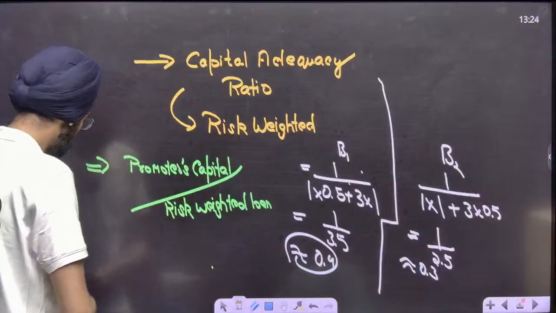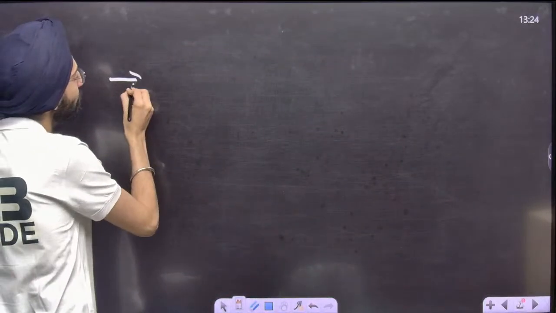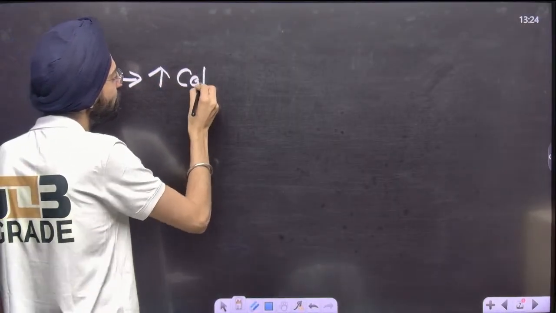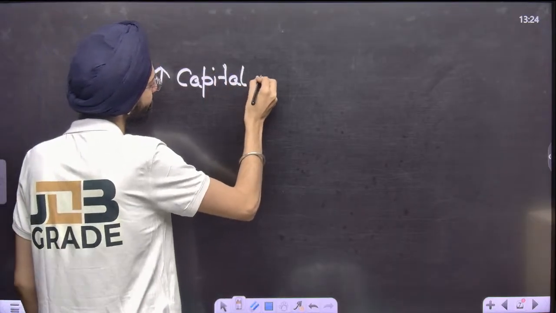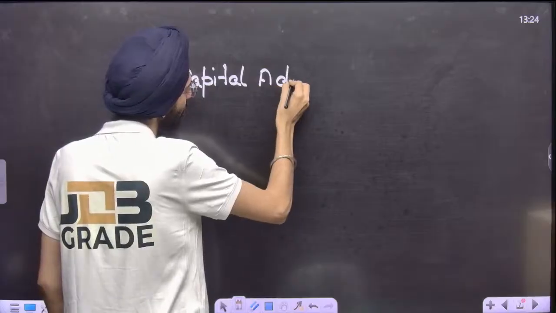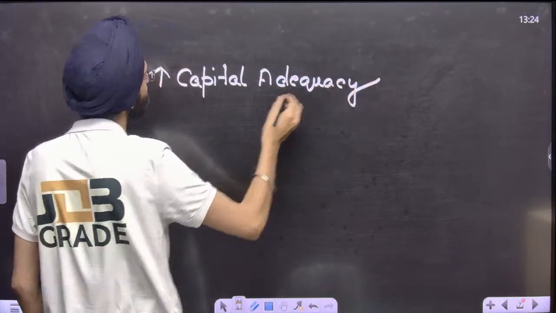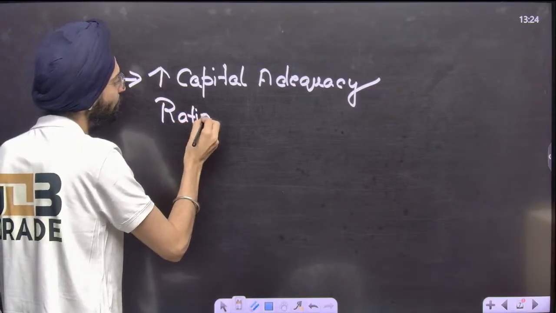So we come to the conclusion that the higher the capital adequacy ratio, the higher the chances that the bank will perform.